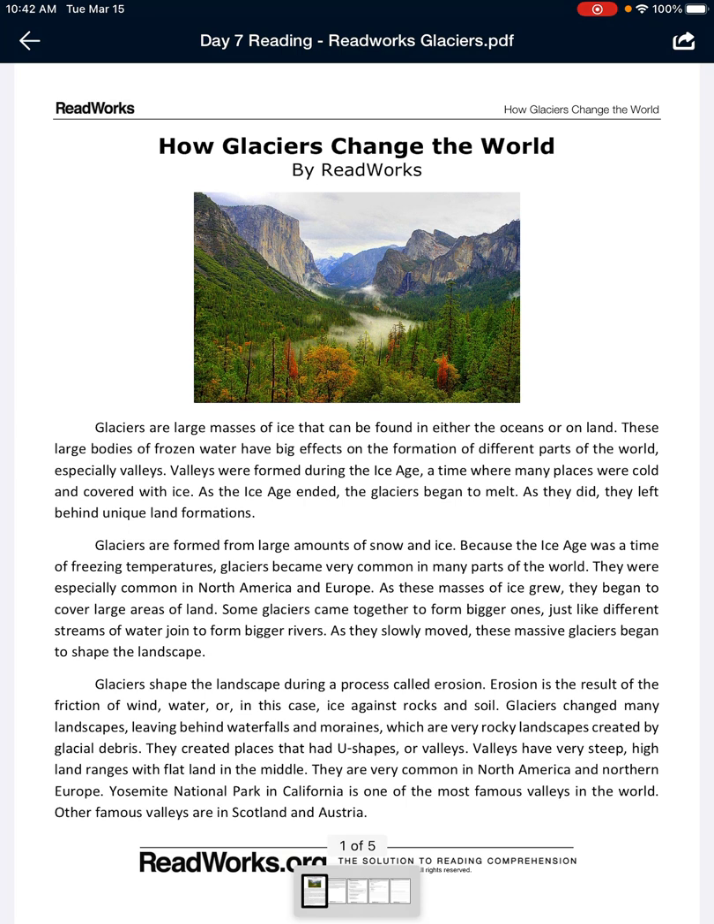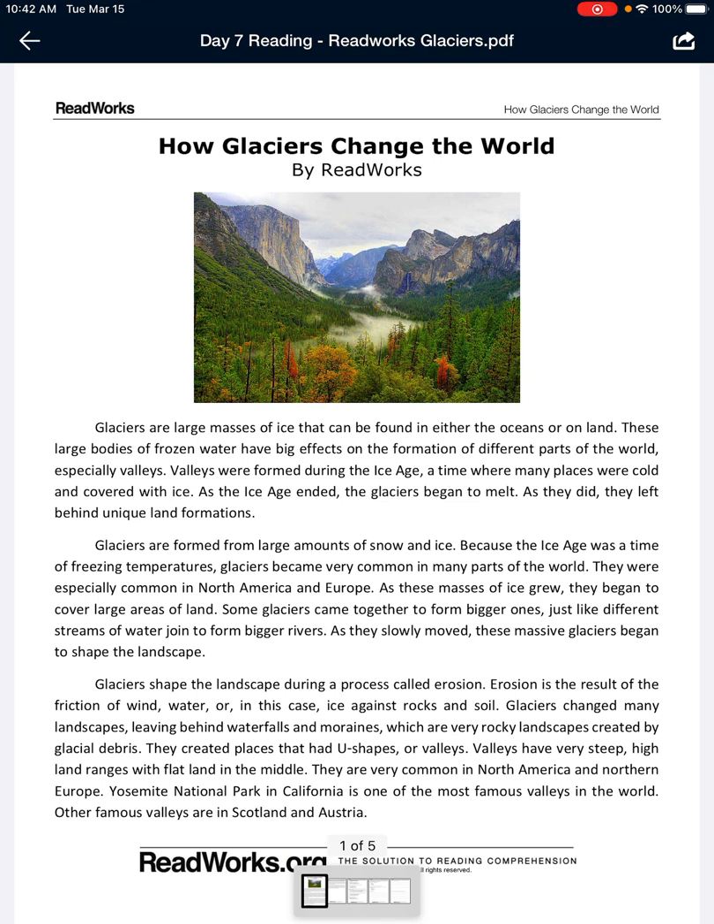Glaciers shape the landscape during a process called erosion. Erosion is the result of the friction of wind, water, or in this case, ice against rocks and soil. Glaciers changed many landscapes, leaving behind waterfalls and moraines, which are very rocky landscapes created by glacial debris.